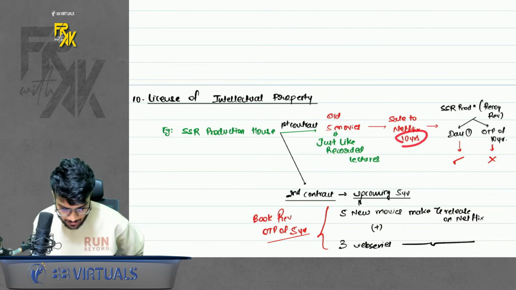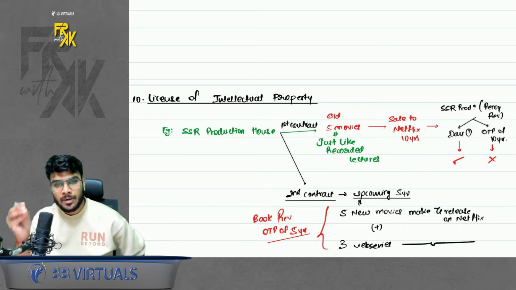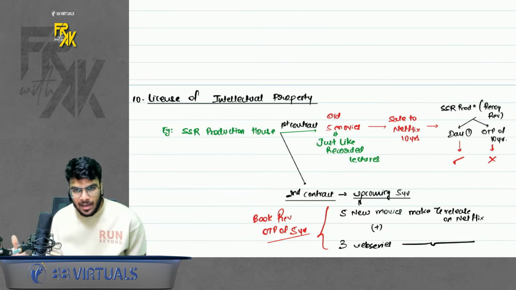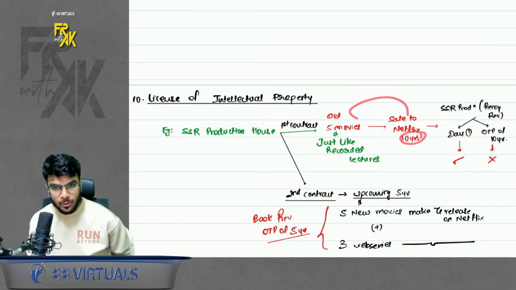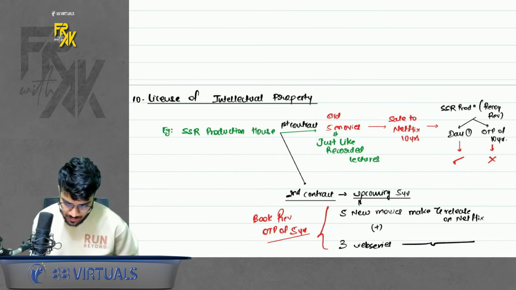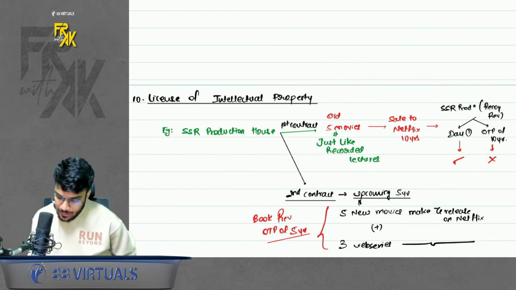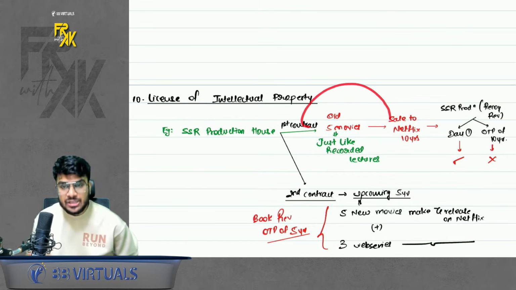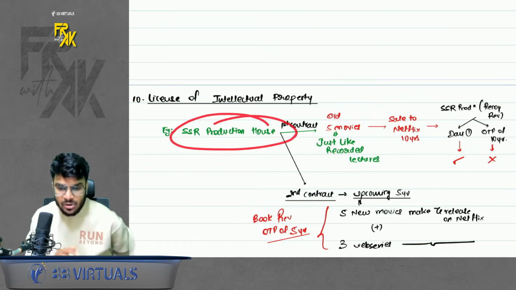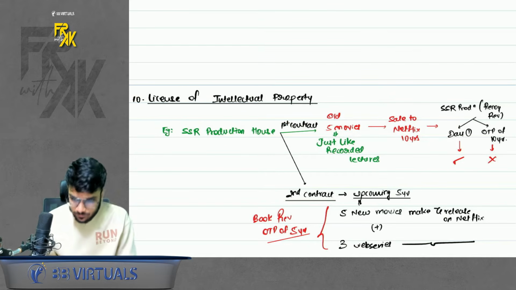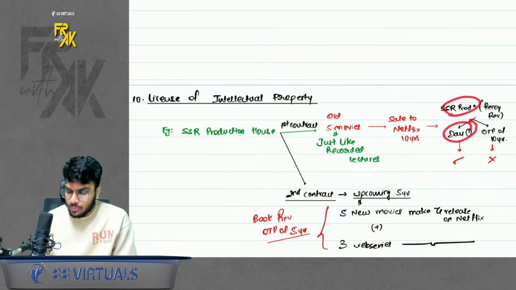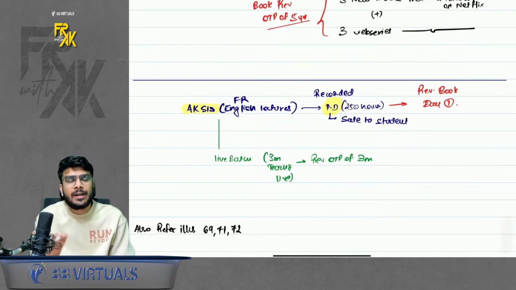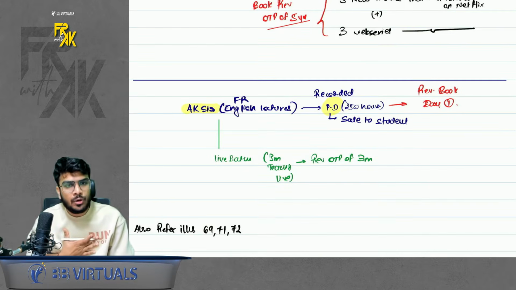For example, let's say there is a SS Rajamouli production house. It is selling its old movies like Bahubali, RRR to Netflix for 10 years. So don't say that this production house should book the revenue across 10 years. No. They are selling their old recorded movies. Once the sale is done, this production house does not have to fulfill any obligation. So this production house should book the revenue on day one. It is just like AK sir selling the recorded lectures, FR recorded lectures. So I will book the revenue on day one.